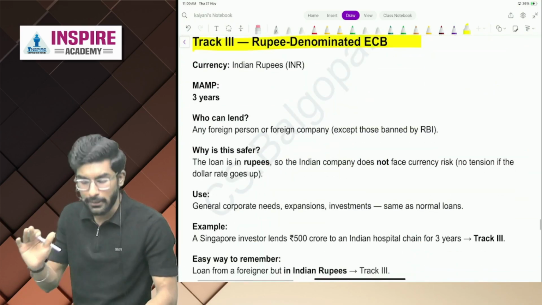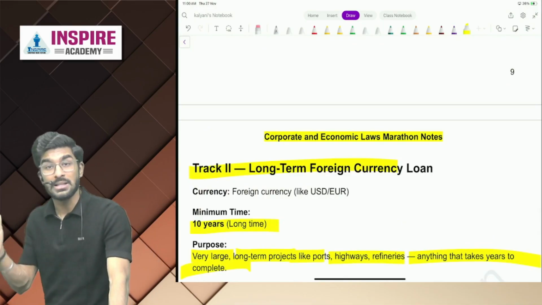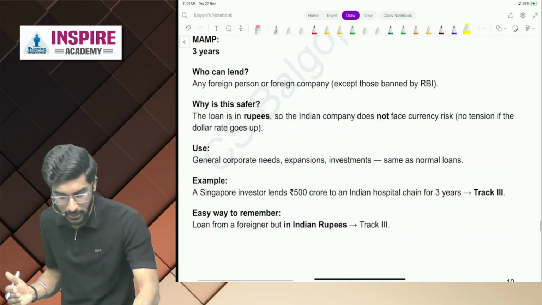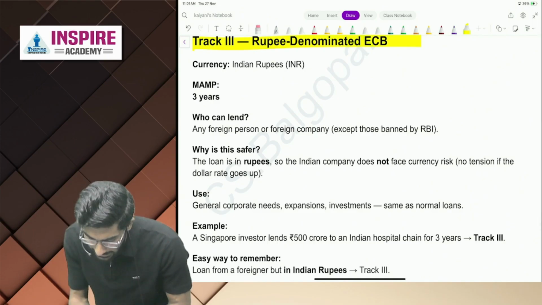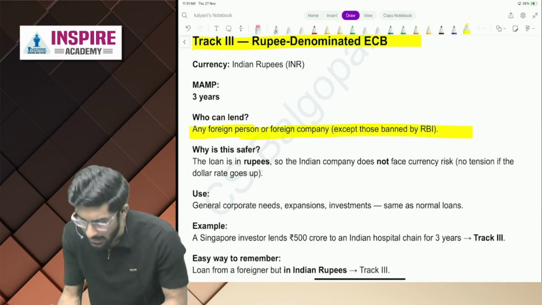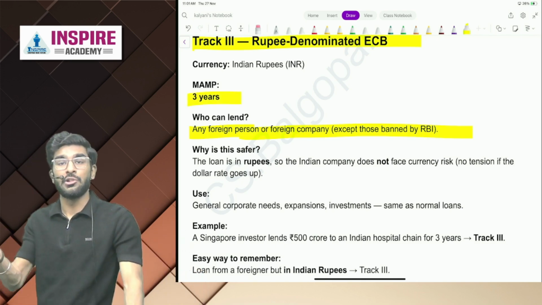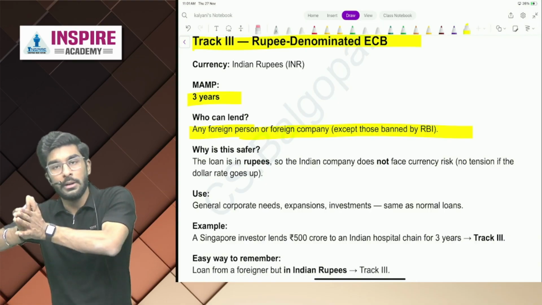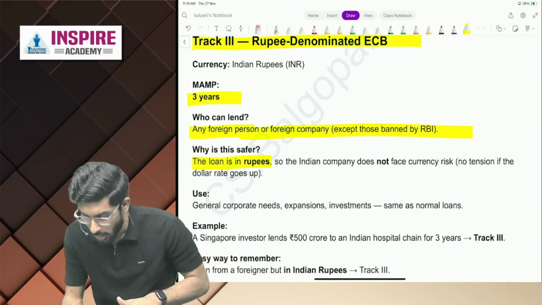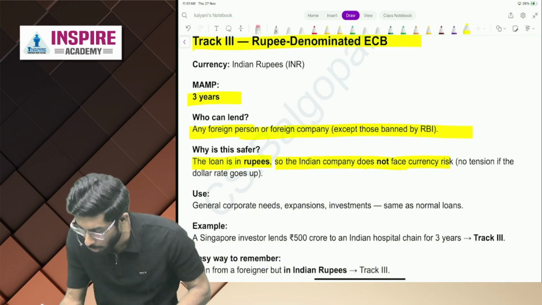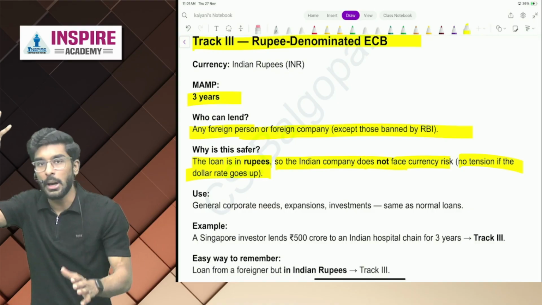Now next is track number 3, that is rupee denominated ECB. Over here we were receiving ECBs in foreign currency, but over here we are receiving ECB in Indian rupees. Now people, who can lend? Any foreign person or foreign company except those banned by RBI can lend. Minimum average maturity period, it should be for how much tenure? 3 years tenure loan. Now why is it safer? The loan is in rupees, so the Indian company does not face currency risk. No tension if the dollar value goes up. So people, if the dollar value goes up, we end up paying more rupees.